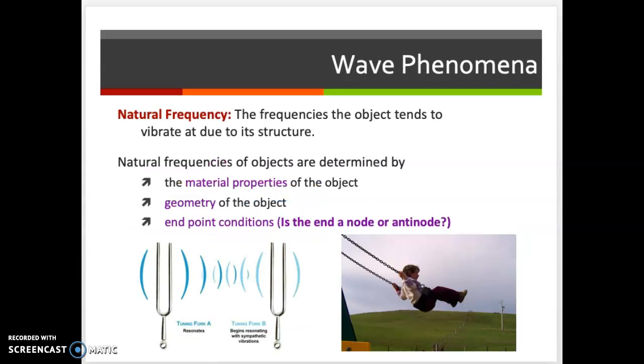We call those natural frequencies or resonant frequencies, and they depend on the material of the object, the geometry, and the ends, whether they're nodes or antinodes. Oh, I forgot to mention nodes and antinodes. Let's just talk about that for a minute.